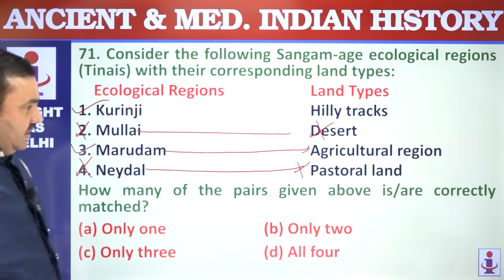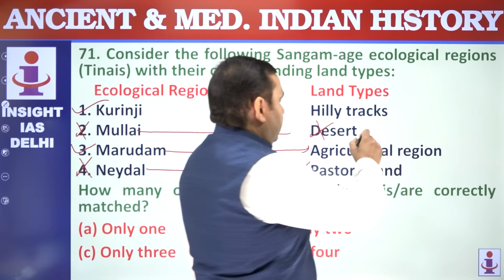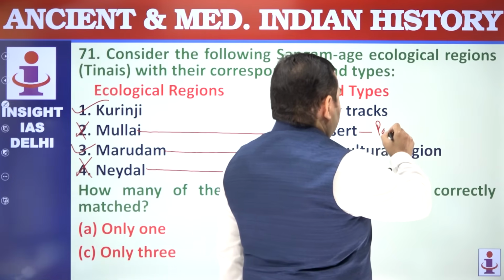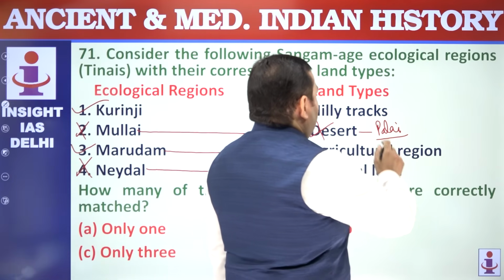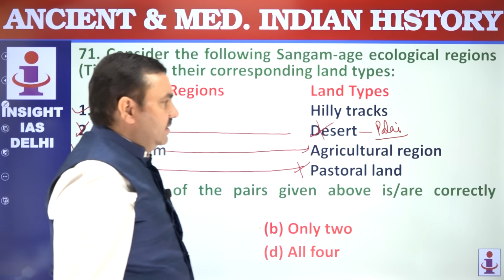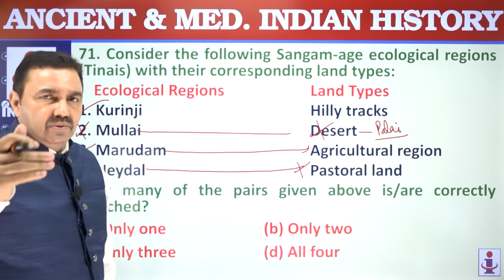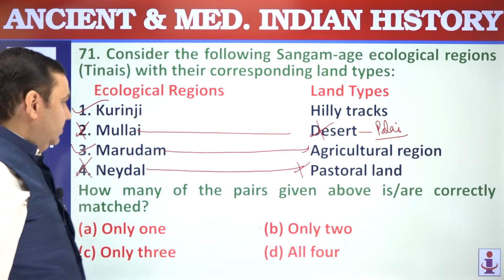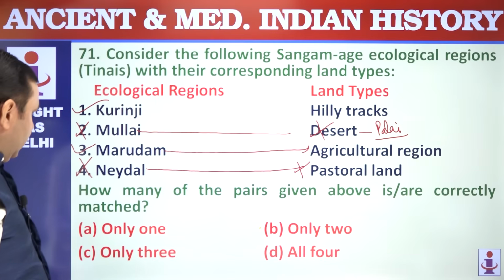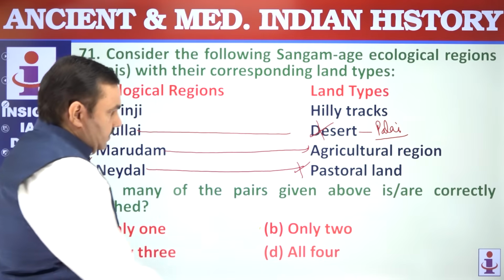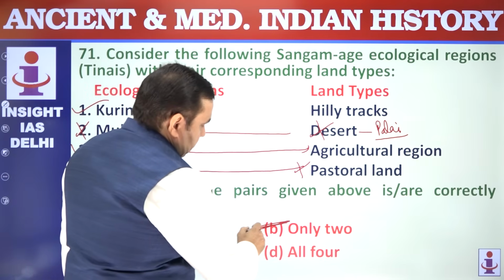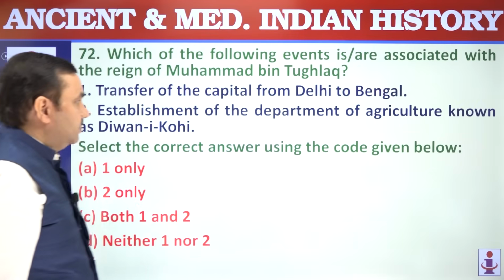Pallai was a name for desert, that also you can remember here. Pallai was a name for desert, not Mullai. These are difficult Tamil terms, difficult for non-Tamils. You have to know the terms related to other cultures also. 1 and 3, only 2 are correctly matched and others are wrongly matched.